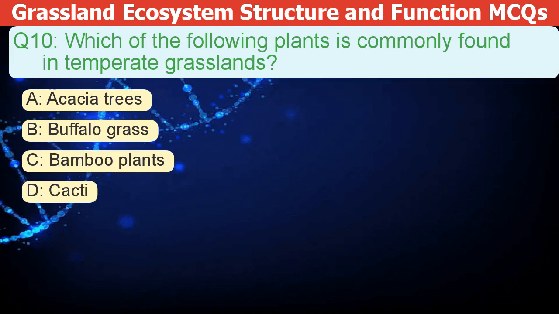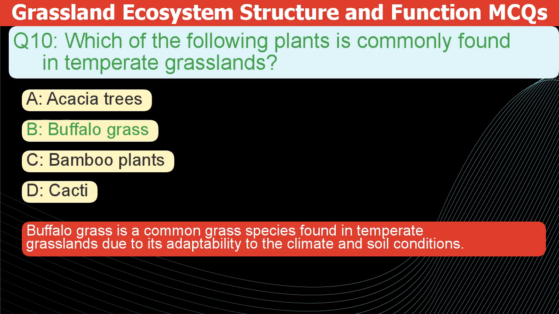Which of the following plants is commonly found in temperate grasslands? A. Acacia trees. B. Buffalo grass. C. Bamboo plants. D. Cacti. The correct answer is B. Buffalo grass is a common grass species found in temperate grasslands due to its adaptability to the climate and soil conditions.